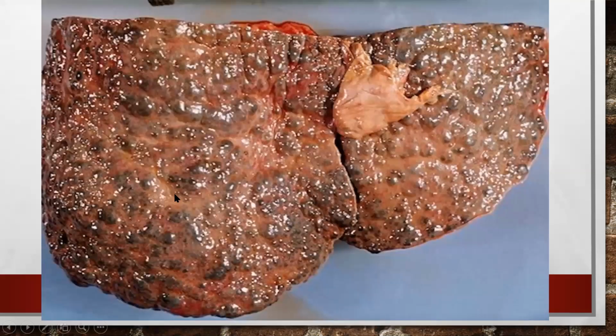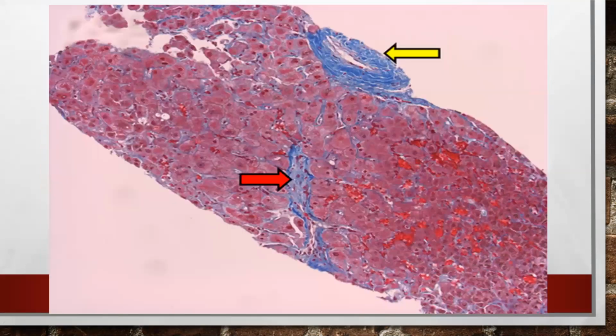This is cirrhosis of liver, nodular cirrhosis. Most probably alcoholic or hepatitis B etiology. This is the veno-occlusive disease, one of the post-sinusoidal causes. See, this is one of the larger veins here and the smaller vein here. See, they are totally excluded. These blue patches here are the hepatic fibrosis, the nodular fibrosis occurring here. This is the veno-occlusive disease, post-sinusoidal cause of intrahepatic portal hypertension. This is the larger vein with the narrowed lumen. Here there is a complete obstruction of lumen in the smaller vein.